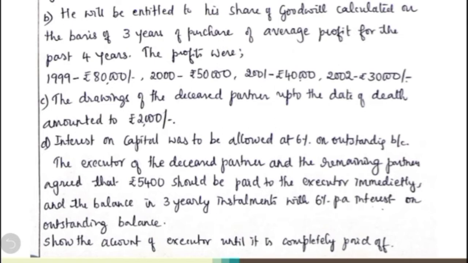And the third point says the drawings of the deceased partner up to the date of death amounted to rupees 2,000. The fourth point says interest on capital was to be allowed at 6% on the outstanding balance. The executor of the deceased partner and the remaining partners agreed that rupees 5,400 should be paid to the executor immediately and the balance in 3 yearly installments with 6% per annum interest on the outstanding balance. Show the account of the executor until it is completely paid off. So this is the present question. So let's analyze the question now.